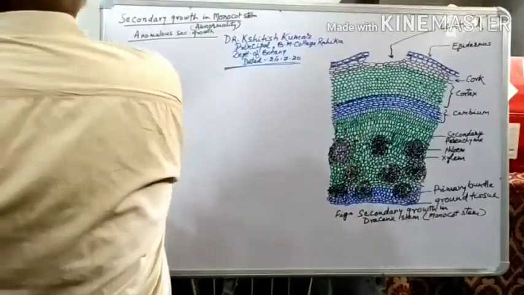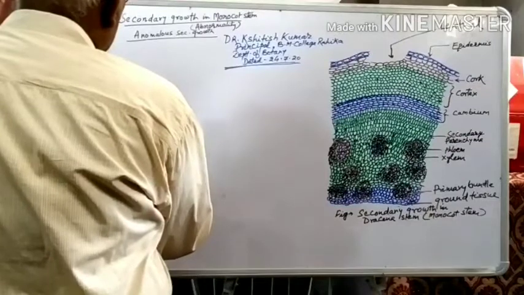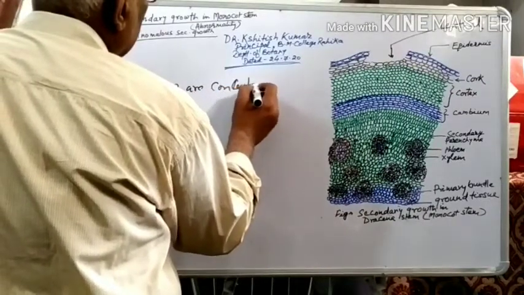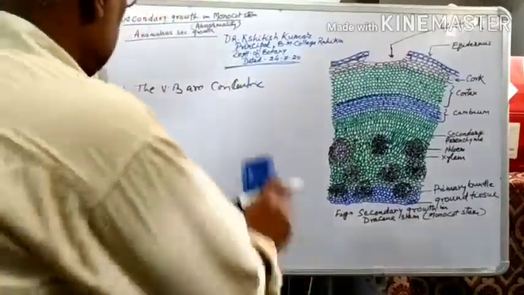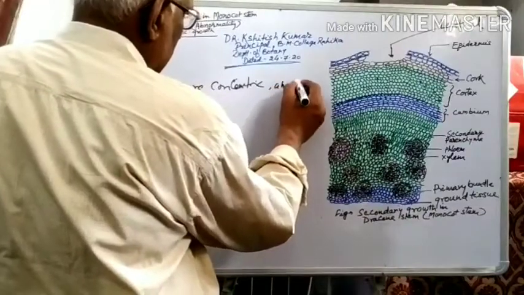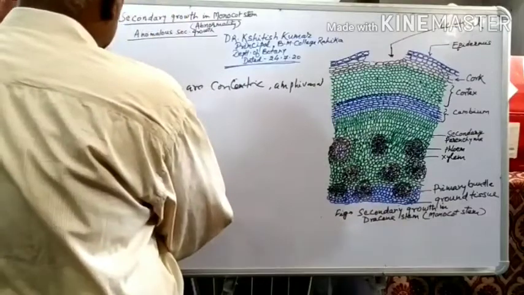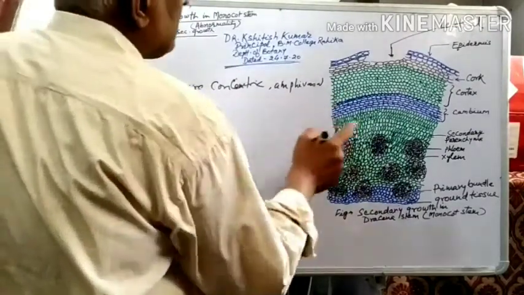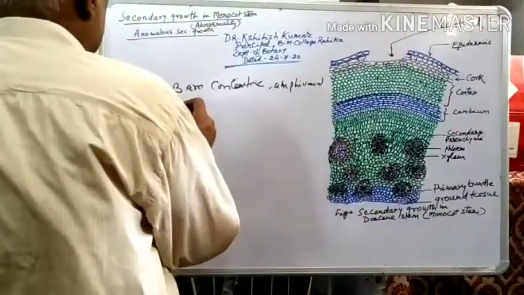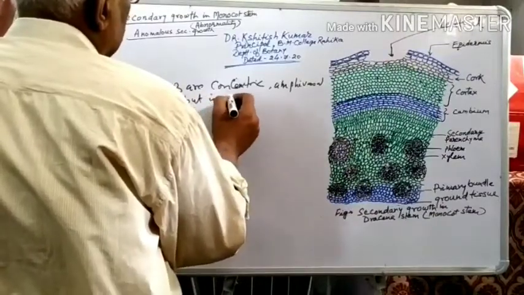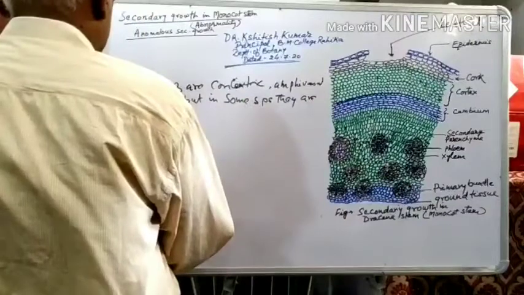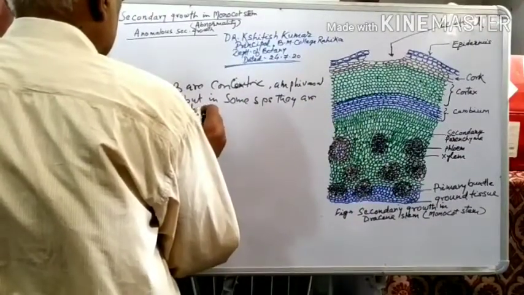First write down the vascular bundles. The VBs are concentric amphivasal generally, but in some species of Dracaena, the vascular bundles are found to be collateral also.